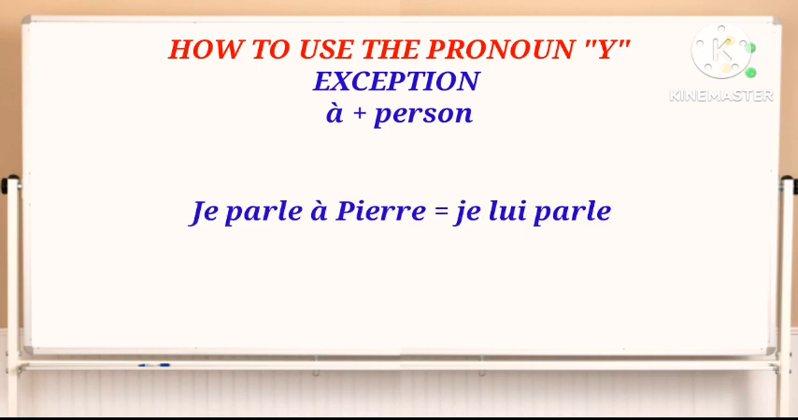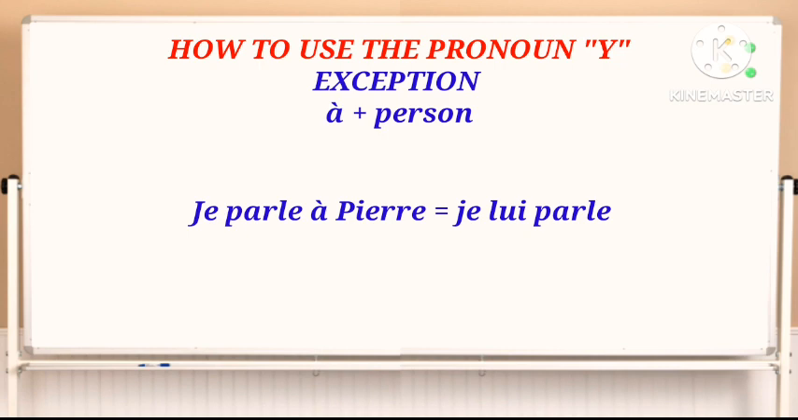Examples. "Je parle à Pierre." "Je lui parle." I am speaking to Peter. I am speaking to him. In this case, we have a person, hence there will be no need for the pronoun "y", but rather an indirect object pronoun.